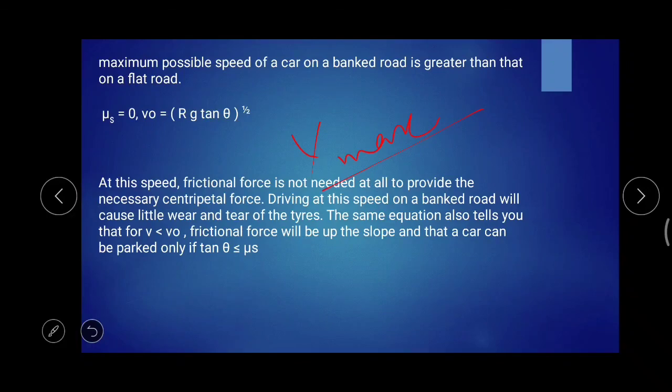The same equation also tells you that for V less than V0, the frictional force will be up the slope, and the car can be parked only if tan theta is less than or equal to mu s. That is, the angle of the slope is theta, and the tan of that angle should be less than or equal to the mu s value. Then only you can park a car on a slope of angle theta.